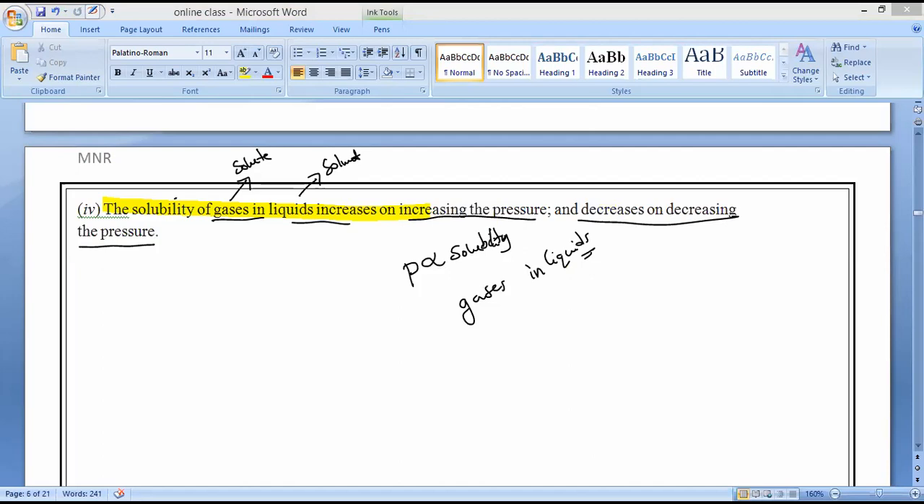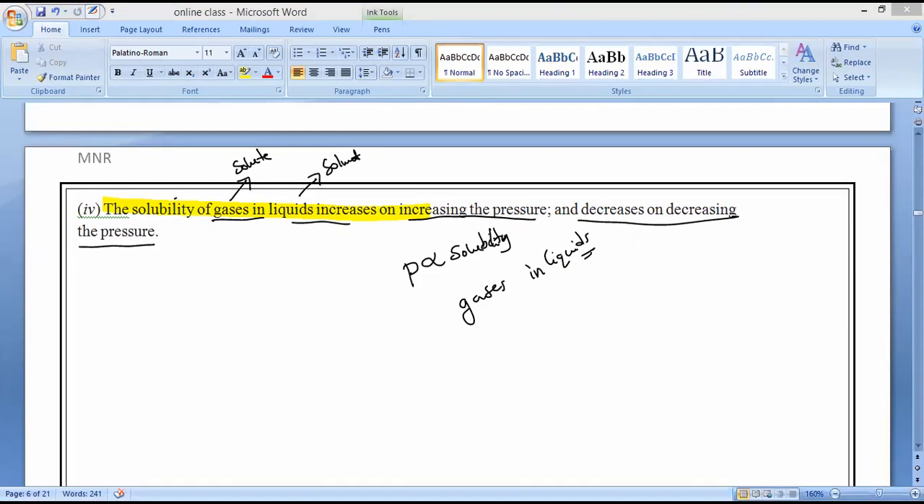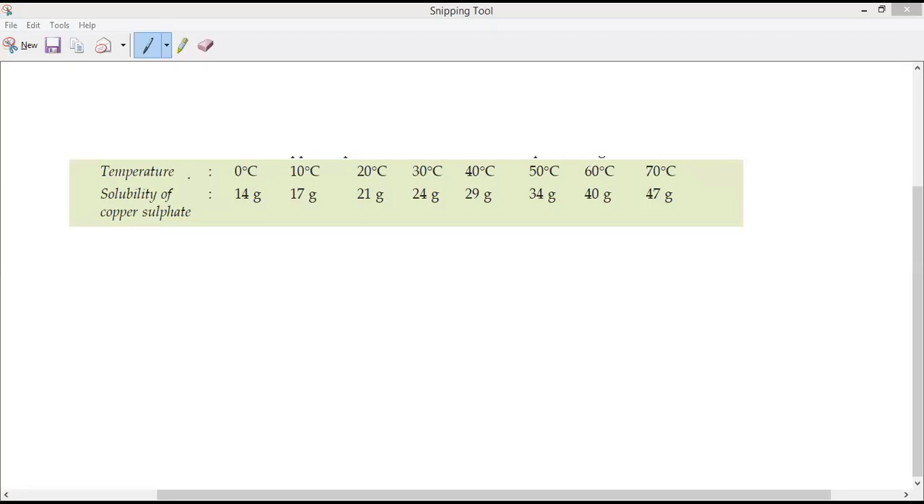Okay. Now, as I told you, when temperature increases, will the solubility of a solid solute increase or decrease? Anybody? Increases. Now, let us take one example of temperature and solubility, copper sulfate. What is the formula of copper sulfate? CuSO4. What is the formula?